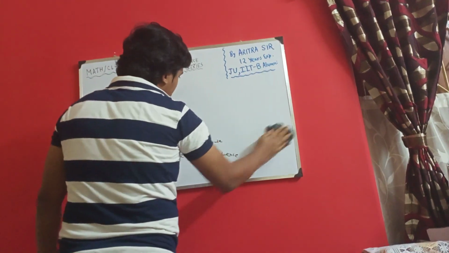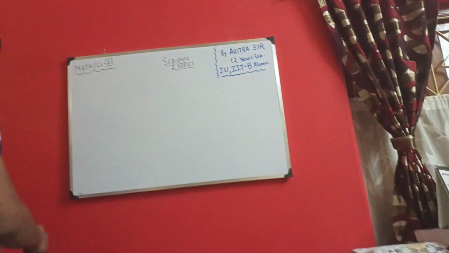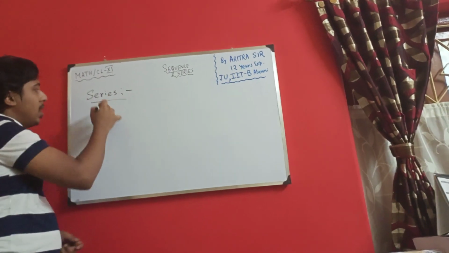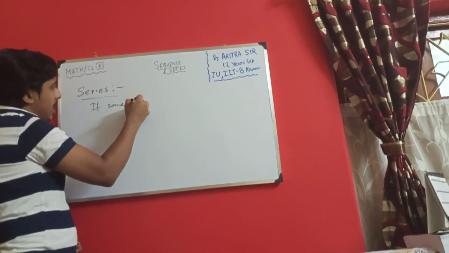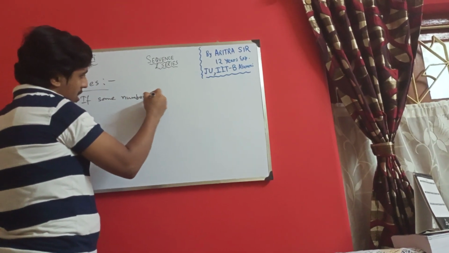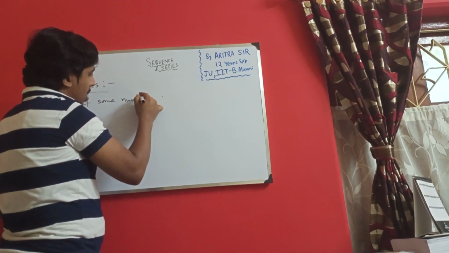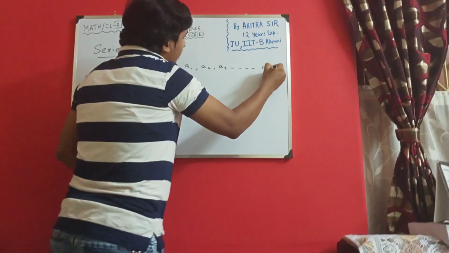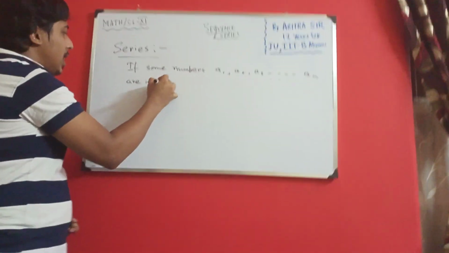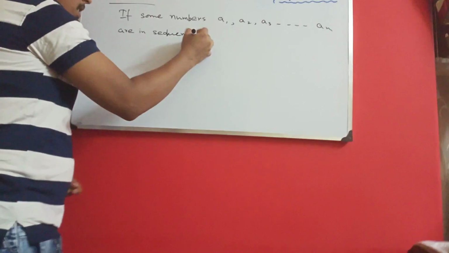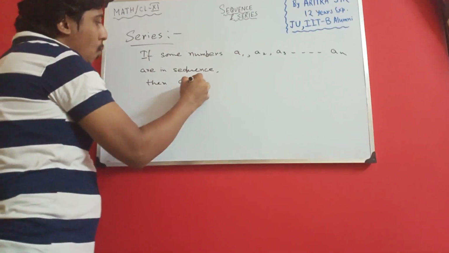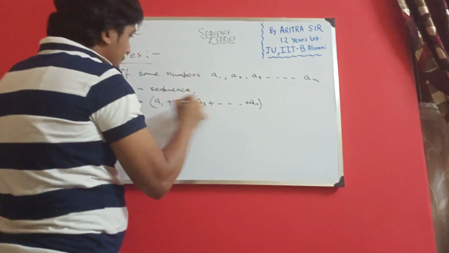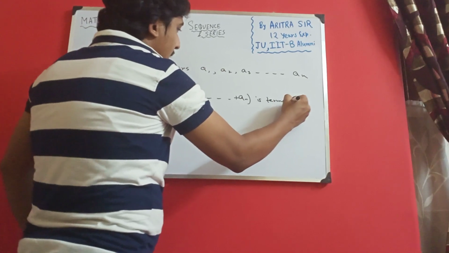What is series? Let's discuss. So I believe now you understand what is sequence. So you can write, if some numbers A1, A2, A3, AN are in sequence, then A1 plus A2 plus A3 plus AN is termed as series.